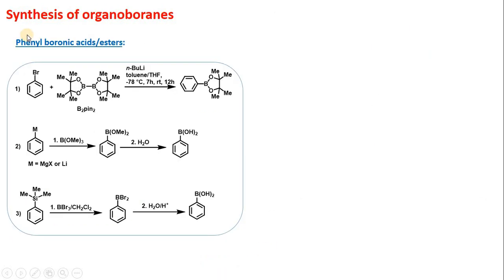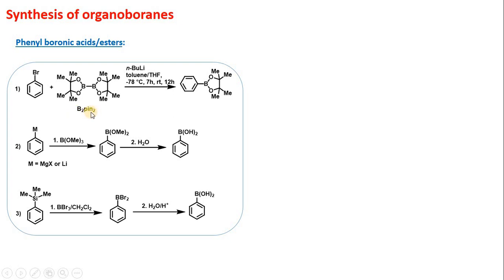Now, synthesis of organoboranes. Phenyl boronic acids or esters can be synthesized by these reactions. In the first reaction, bromobenzene reacted with bis(pinacolato)diboron in the presence of n-butyllithium at -78 degrees Celsius to give the corresponding phenyl boronic ester. This is the abbreviated form of it, which is B2pin2.